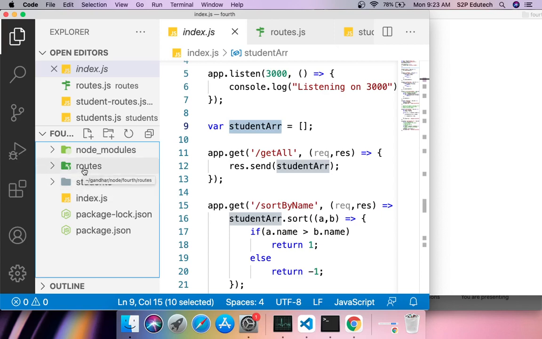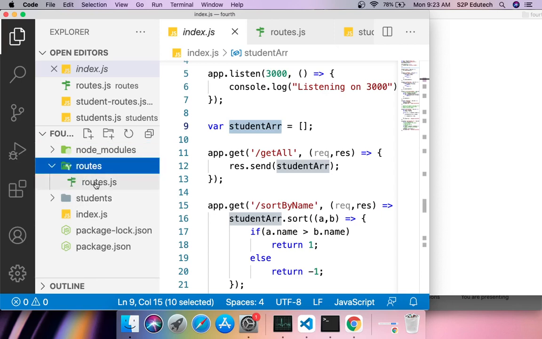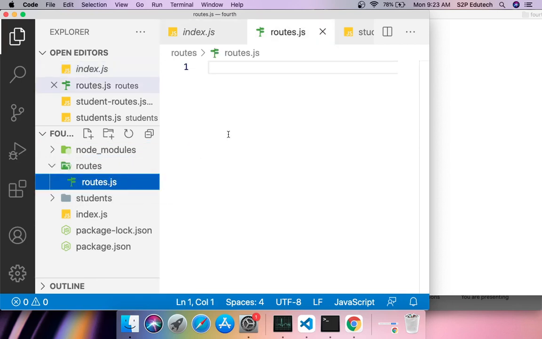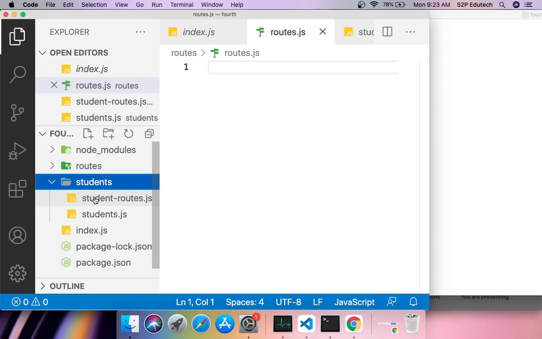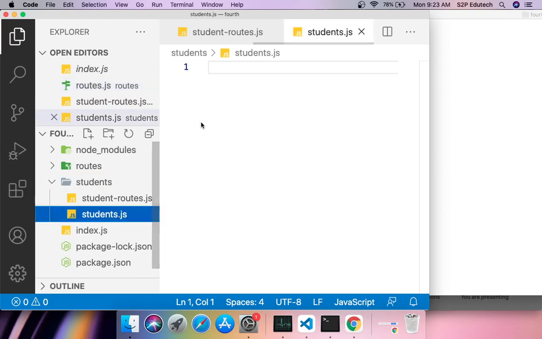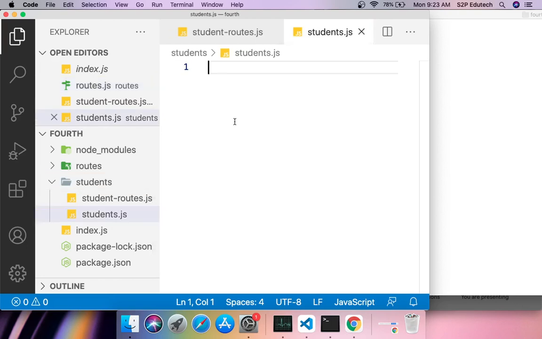Inside routes, I am having one file which is routes.js. Currently, it is a blank file, nothing is there. And inside the students folder, I am having two more files. One is student-routes.js, and another one is students.js. Now I'll open this students.js, and in this I would declare my students array.